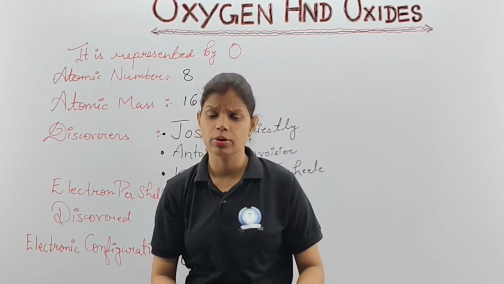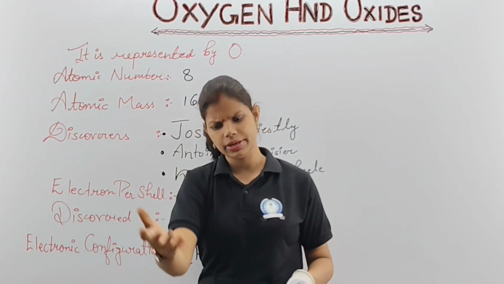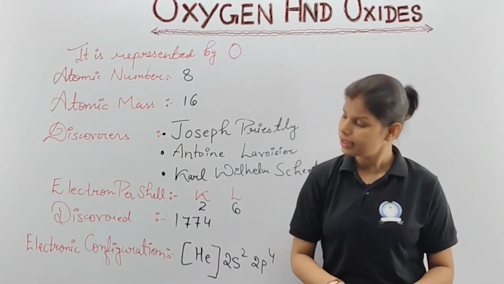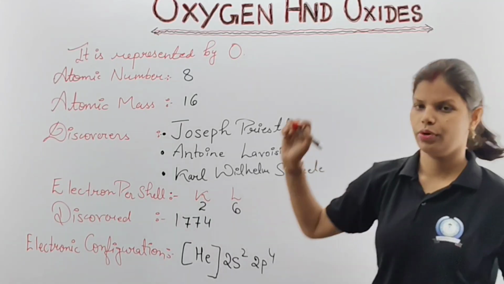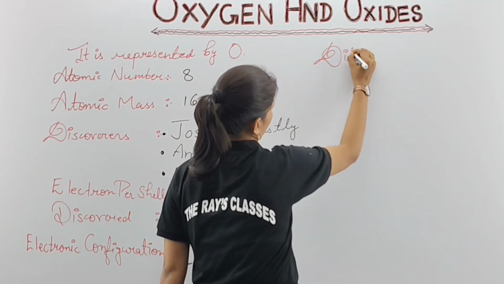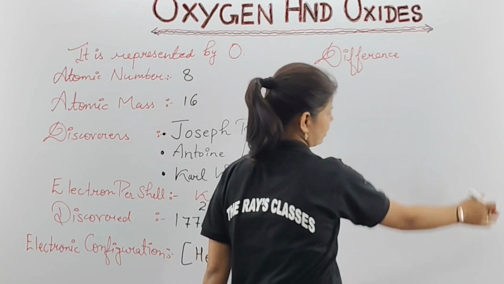So I will not go with the verbal only. I will let you write at least two basic differences, so that if somebody asks you the proper difference of that, then you can note it down. Clear? So the other point which we are going to note down from here is difference between. What you will write? You will write about difference between. I hope this slide is visible to you.